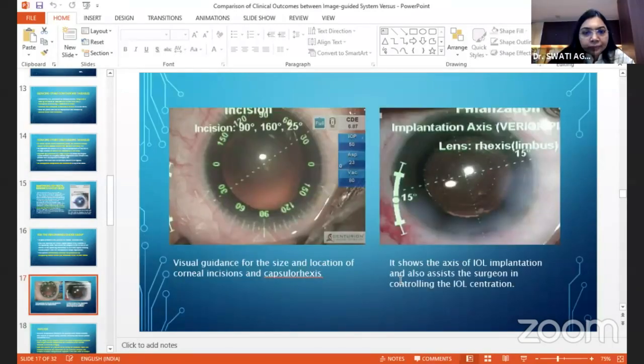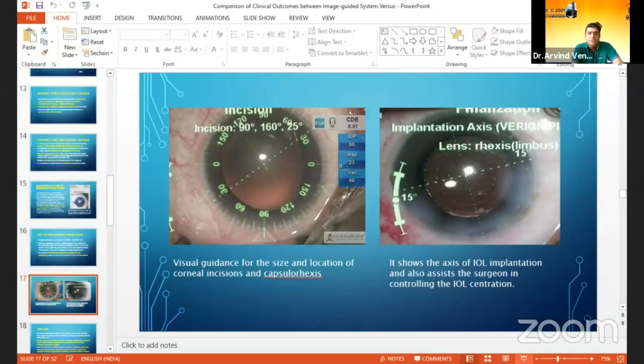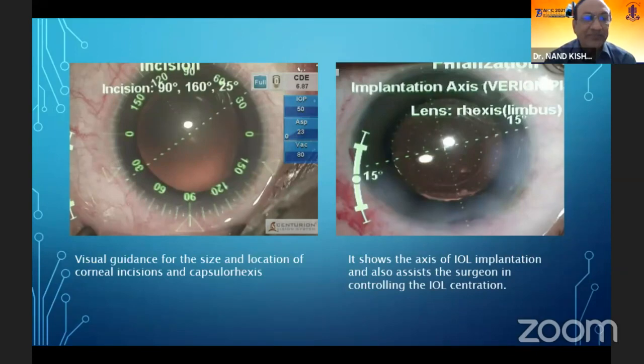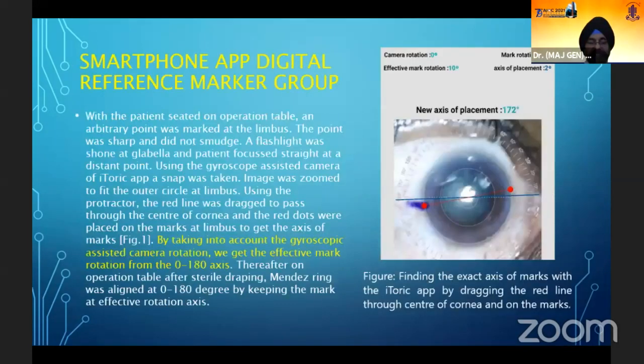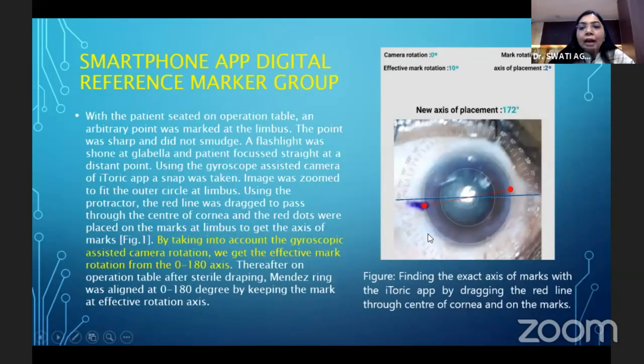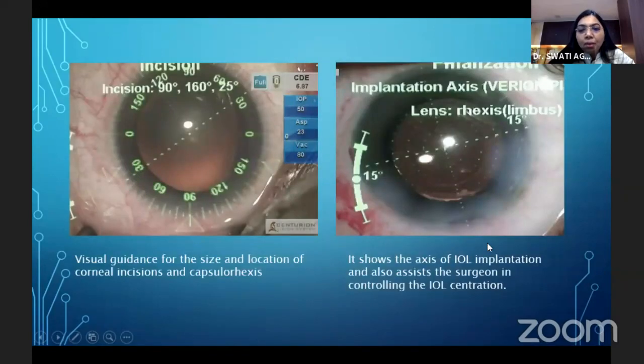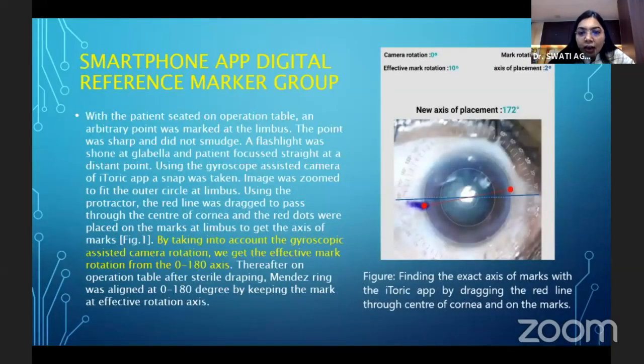So here, yes, you show the picture. Yes, sir, the picture is visible. Not this one, the one above, the one before. Oh, sir, this is the smartphone app. So we do it with the blue mark in this. The technique itself needs a freehand marking done, and then we take a snap from the smartphone app, which is easily available. It has also been designed on the iPhone. We have it by Dr. Barrett, we have it there.